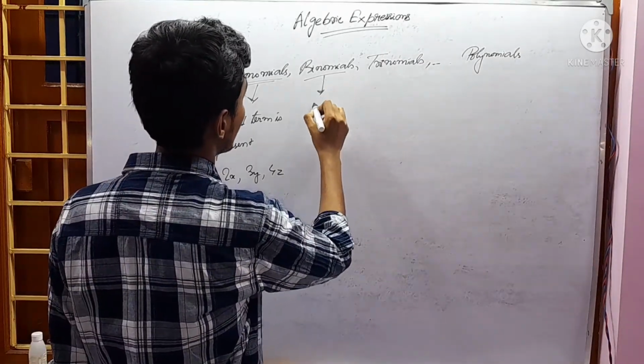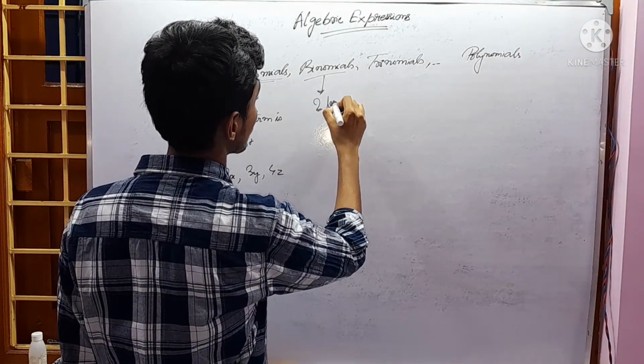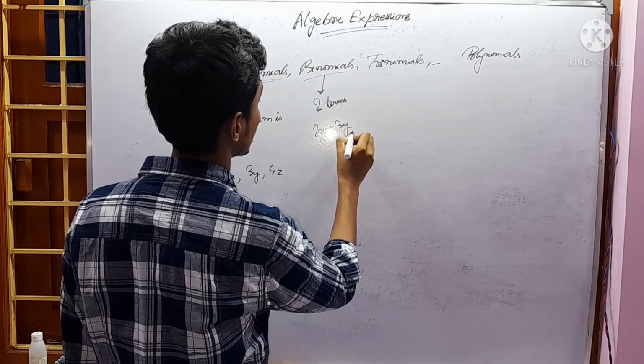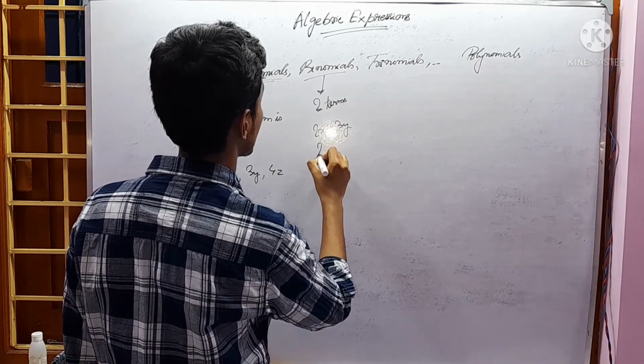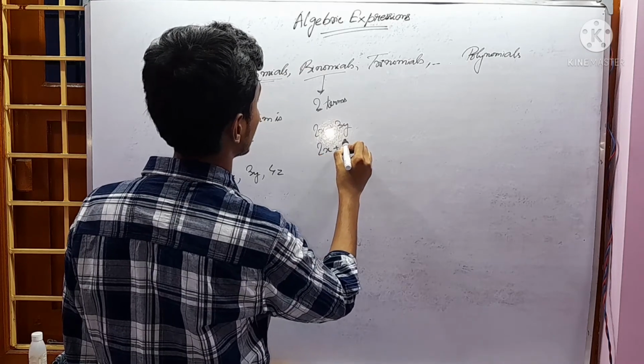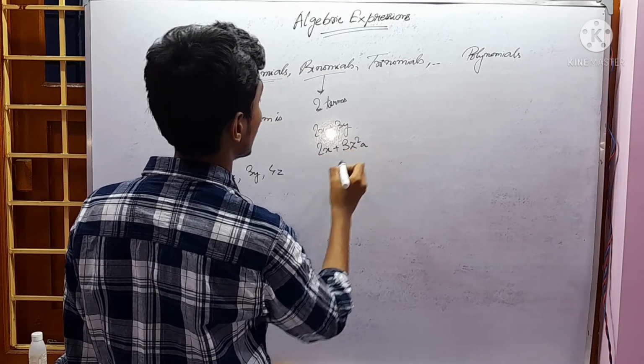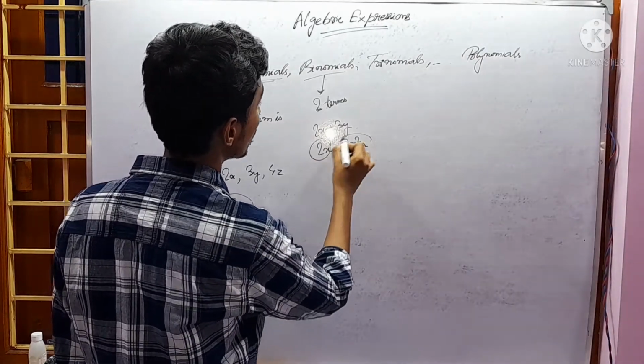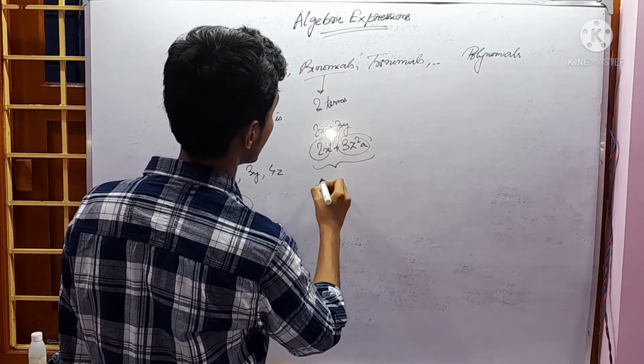Binomial. Here there will be two terms. 2x plus 3y. Maybe unlike terms also, 2x plus 3z square a. Both are unlike terms. We have to see the number of terms. There are only two terms.